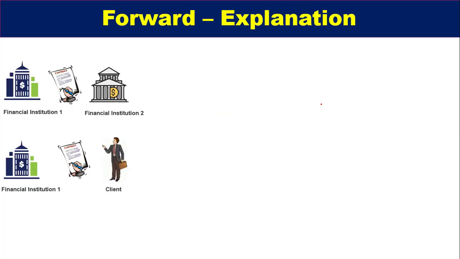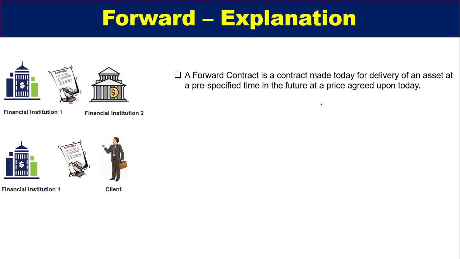The basic element is that it is a contract made today for delivery of an asset at a pre-specified time in future at a price agreed upon today. I think this is a lot clearer than the previous one, because the previous one is quite limited in its wording.